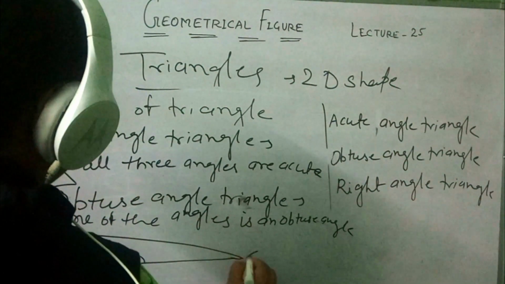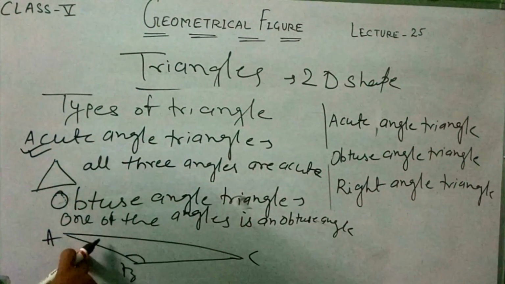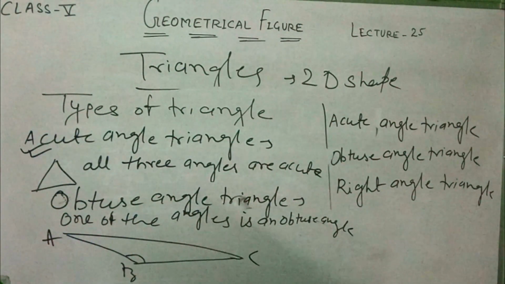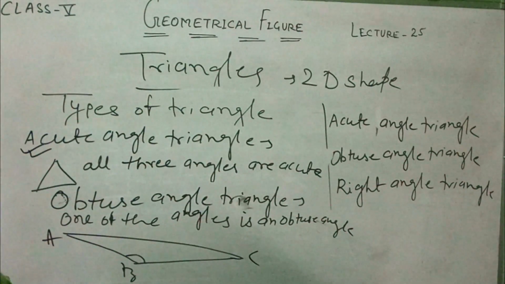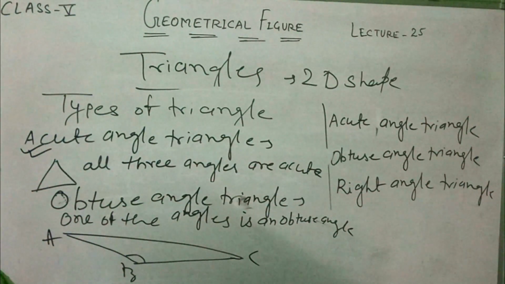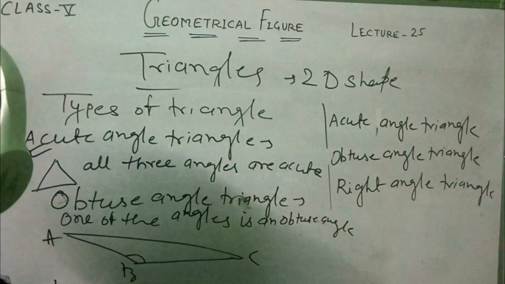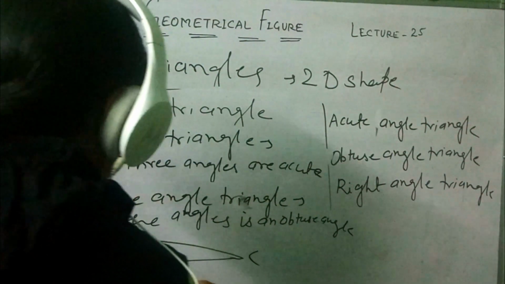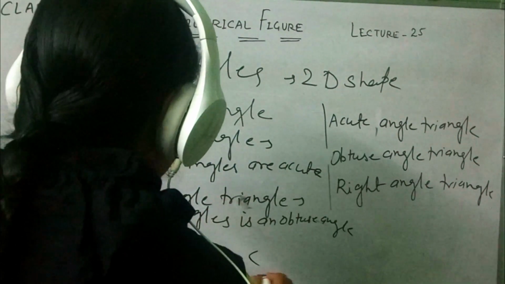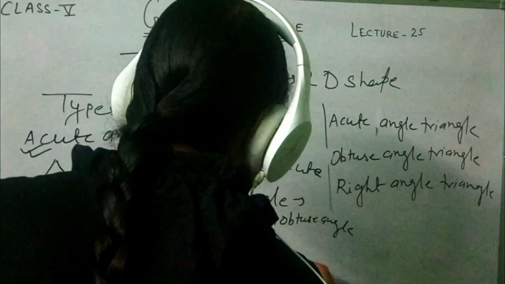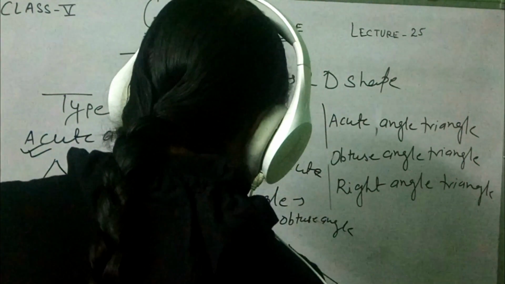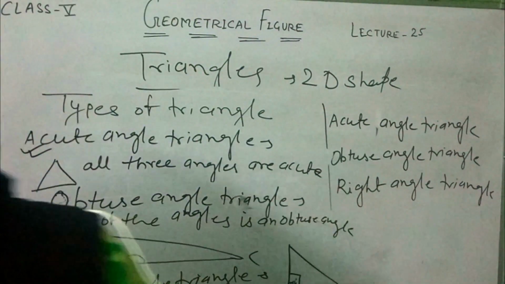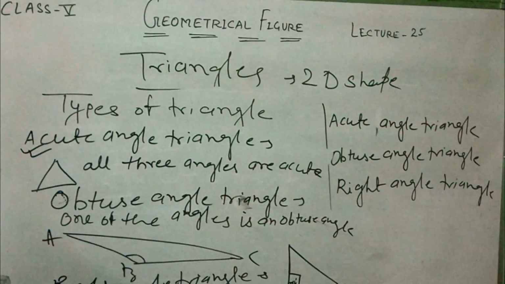A, B and C. These are examples of obtuse angle triangles. Okay, next one is the right angle triangle. A triangle in which one of the angles is a right angle. One of the angles must be equal to 90 degrees. Then it's called the right angle triangle.